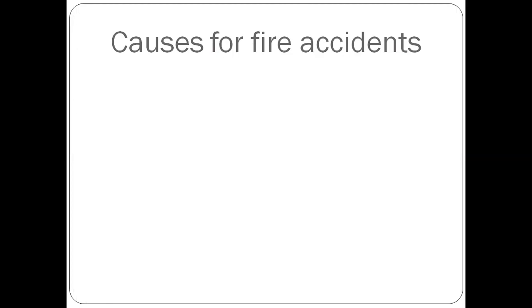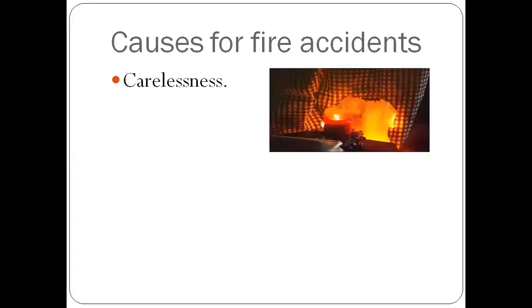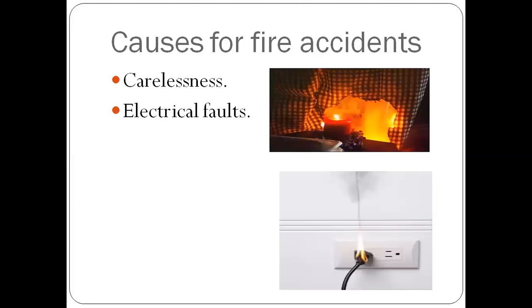So what are the causes for fire accidents? It's mainly because of our carelessness, electrical faults, and gas leaks. These are the main reasons for fire accidents to occur.